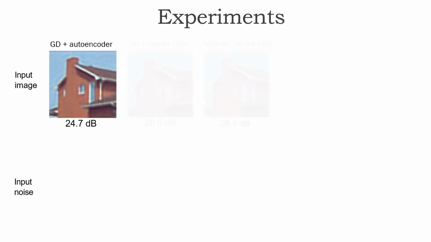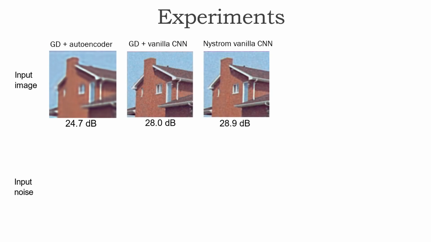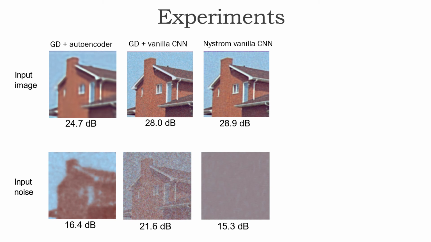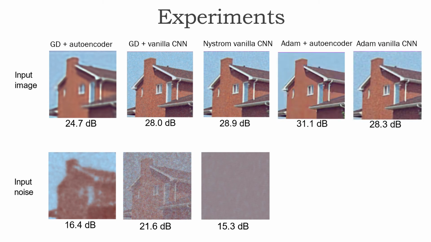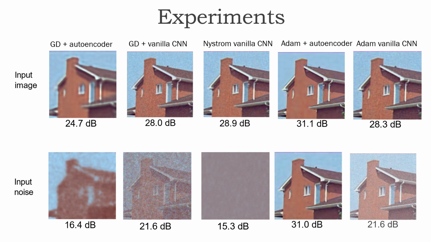When we input the noisy image and use gradient descent, the network performs similarly to the closed form NTK. When we input noise, we get bad low-pass filters. However, when we use Adam, the performance improves, achieving good denoising even in the case of a noise input.